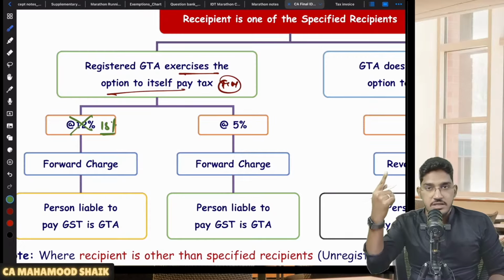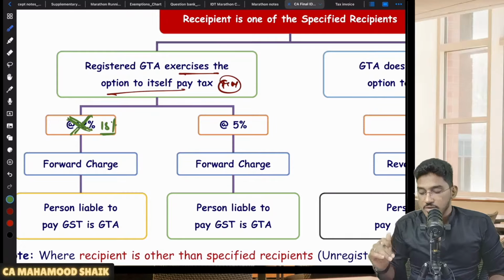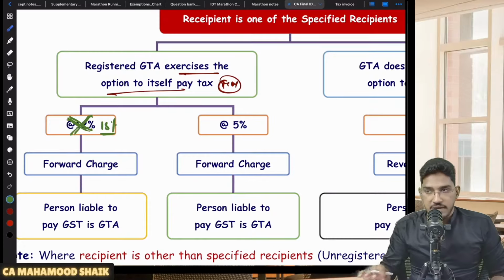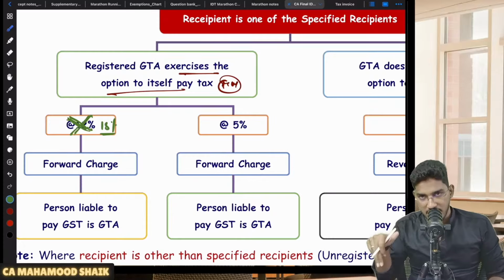See, initially the institute has released a supplementary material. In the supplementary material, they did not include this. So taking that supplementary material, I have done all this material. I have included all the changes which are applicable. All the amendments are included here.